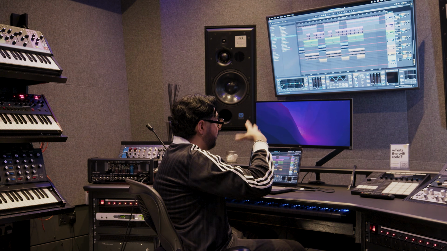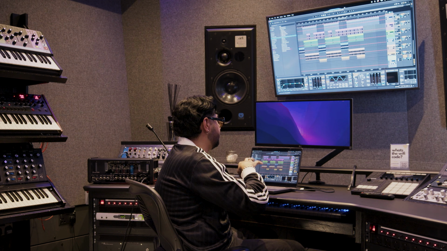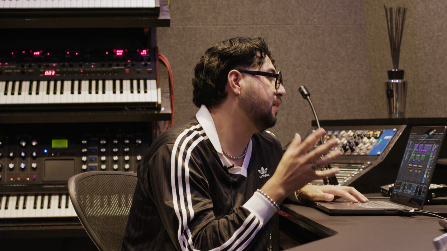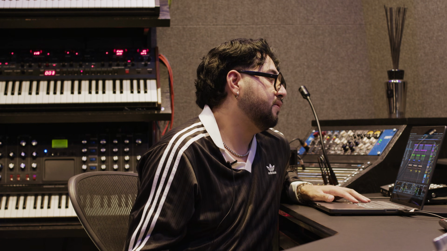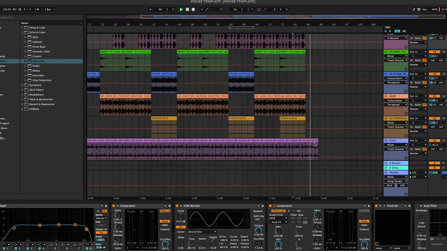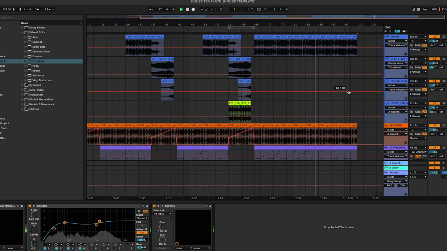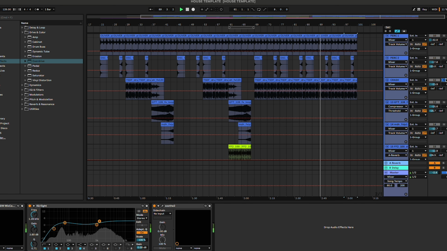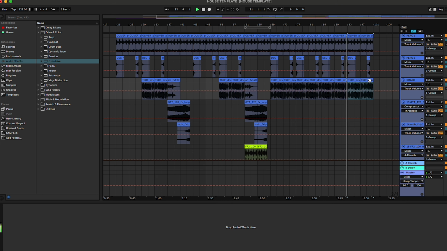For the end section, I just loop basically the same chords, the bass and the drums, but everything we put on top of that, I took out. So you could really hear the difference going from the drop, with all the elements, to an outro type of thing, but you still keep the groove going. I'm still keeping this synth in there, so it kind of keeps running with the beat, and then I'll probably take it out here.